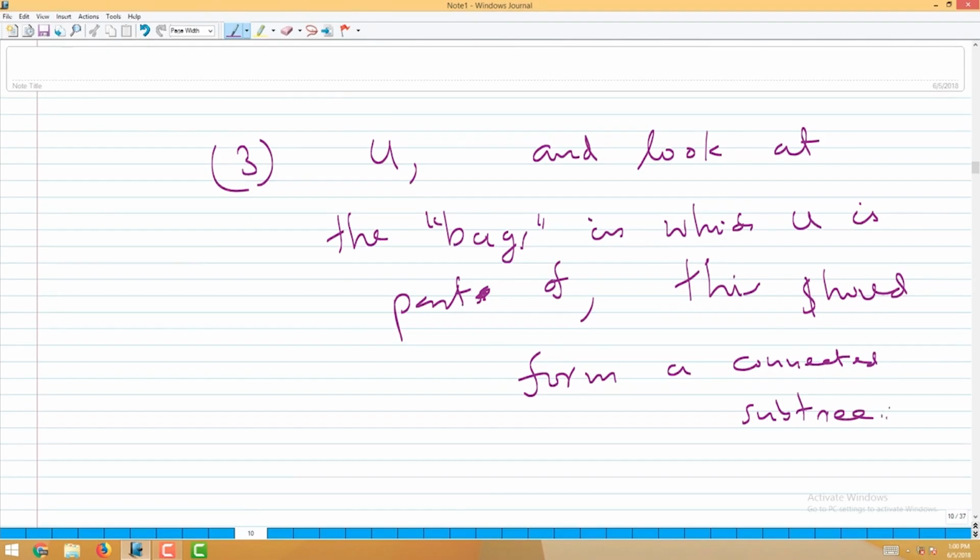That means if U is there in a particular bag and U is there in another bag, there is a path in the tree to go from this bag to that bag, and all the bags in that path should contain U, right? That is, you cannot abruptly disconnect it.